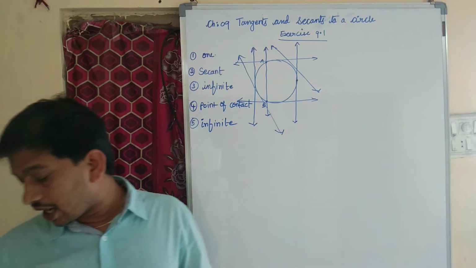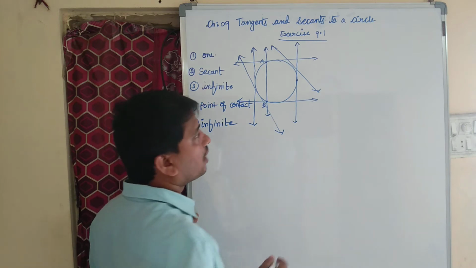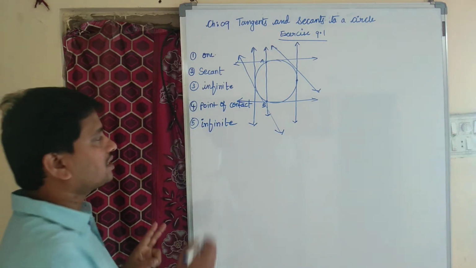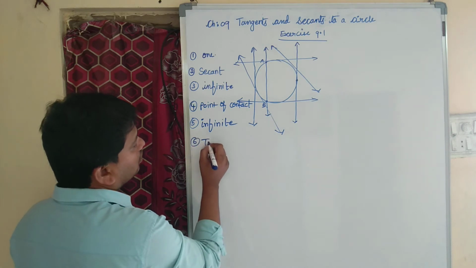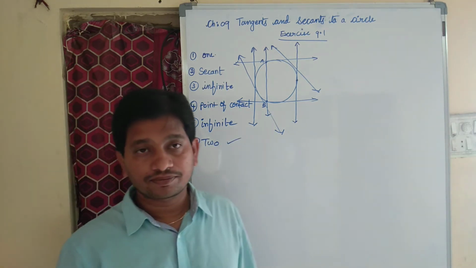A circle can have dash parallel tangents at the most. Only 2 parallel tangents at the most. These all 6 MCQs are important MCQs.